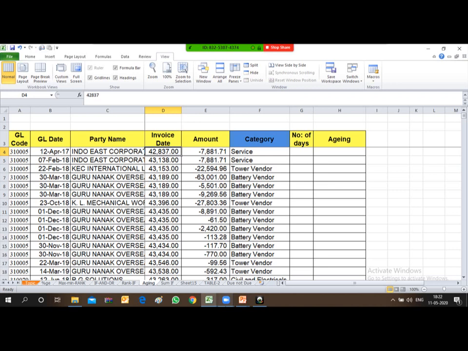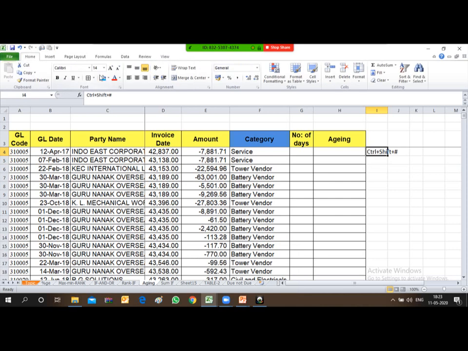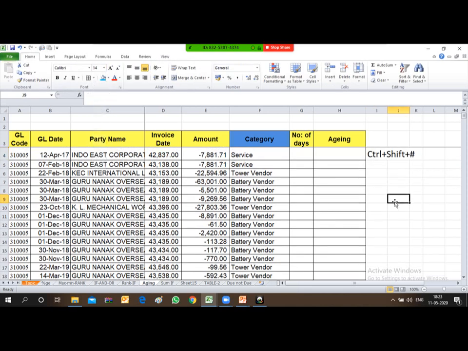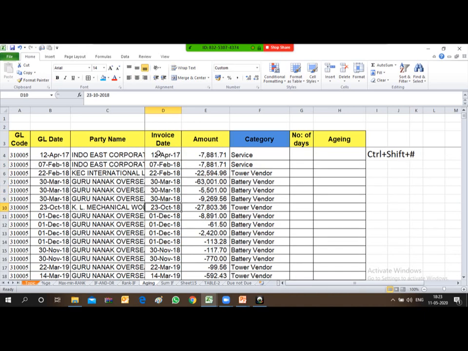So how can you convert this number into a date? You just press Control Shift hash. I am repeating, friends: Control plus Shift plus hash. If you press Control Shift hash, you will be able to convert this number into dates. I have selected this column and pressed Control Shift hash, and now you can see the data has been converted into dates.